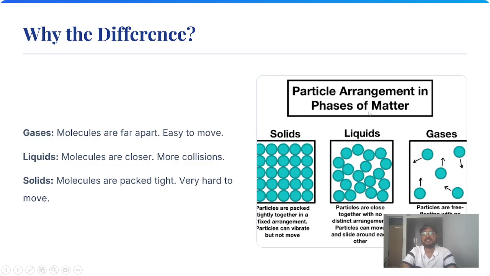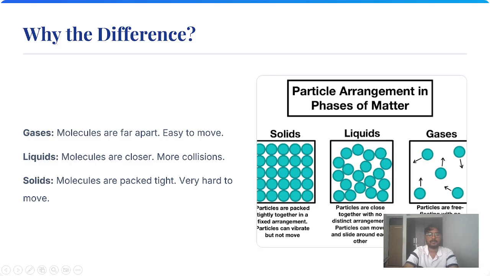In liquids, the molecules are compact together compared to gases, and particles are close together with no distinct arrangement. Particles can move and slide around each other. Particles in water are a little bit closer compared to gases, and they can easily move from one place to another.